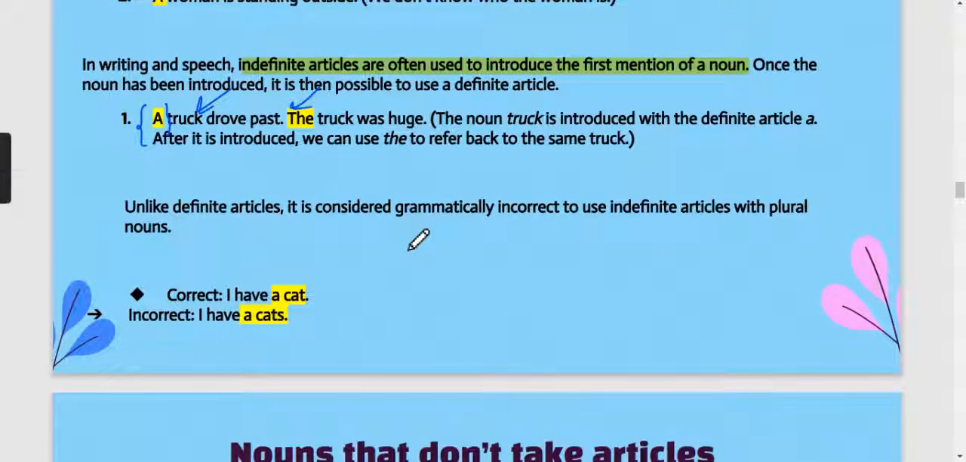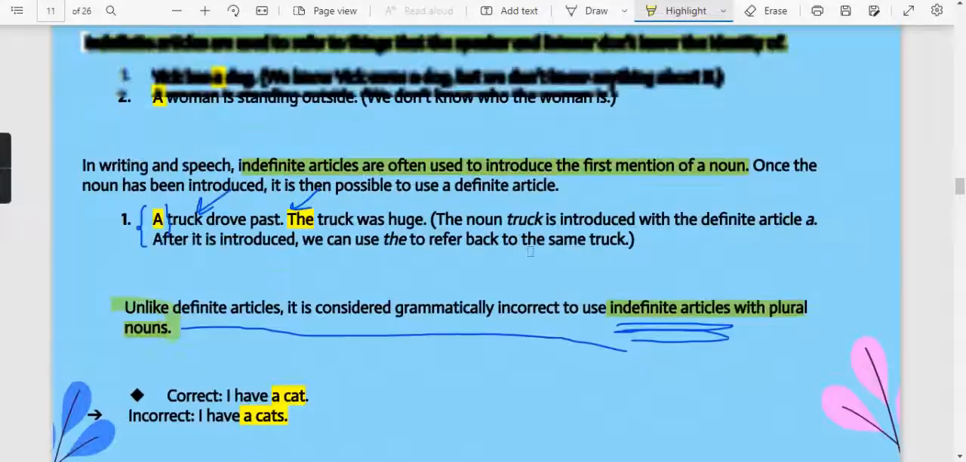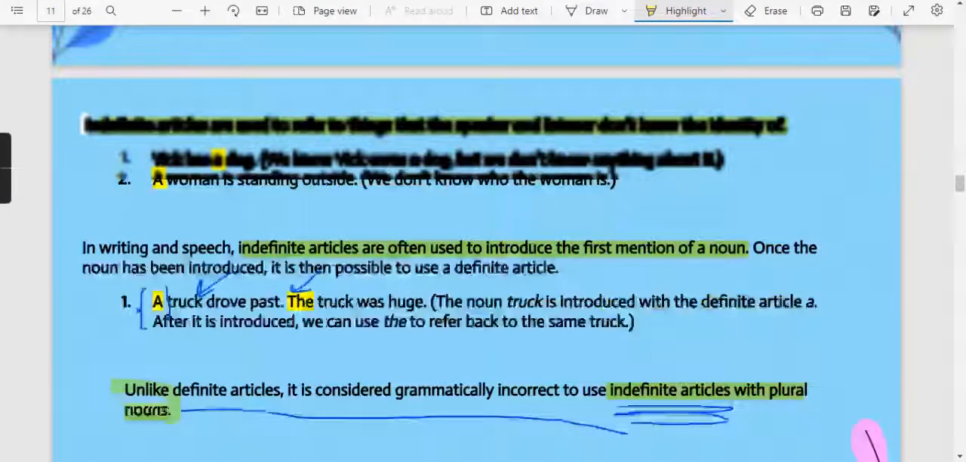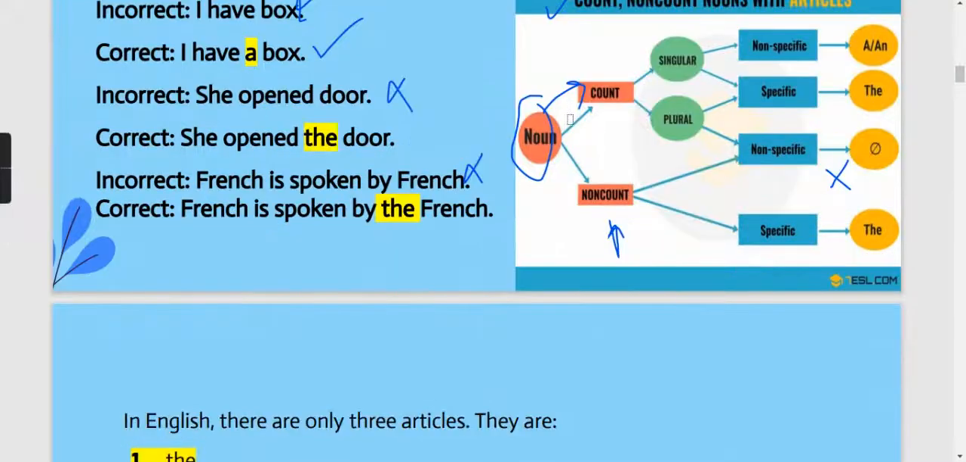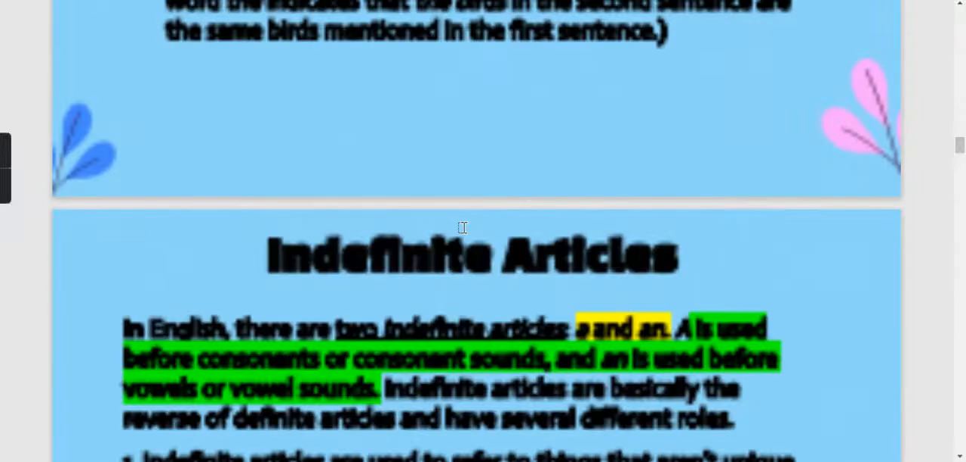Again, indefinite articles को जो है, okay, unlike definite articles, it is considered grammatically incorrect to use indefinite articles with plural nouns. Okay, so you cannot use indefinite articles with plural nouns. We have already seen this thing here, that indefinite articles never take plural forms. Okay, never come before the plural noun.